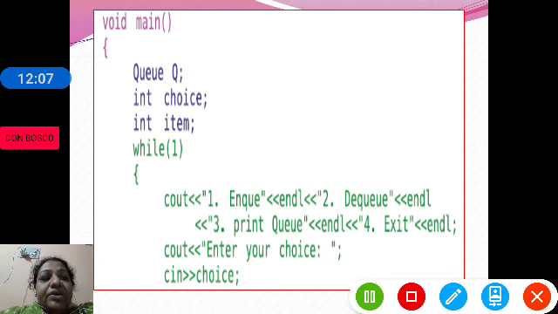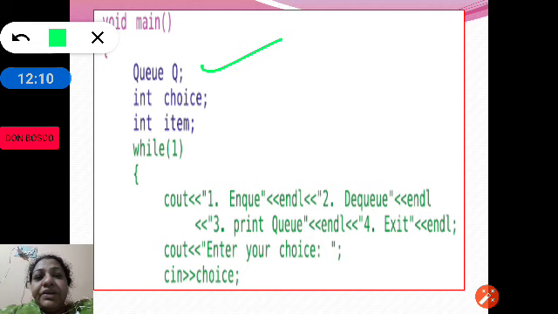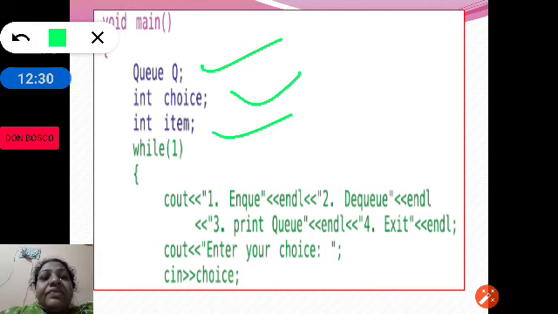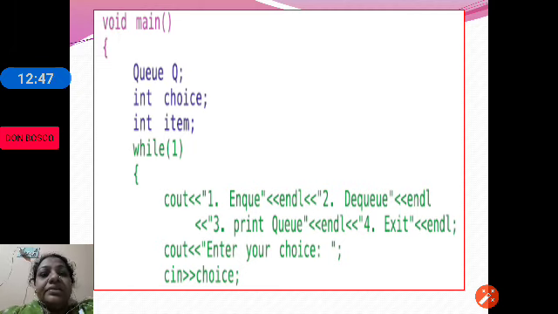Then we are taking int choice as an item. Then we are giving while 1, which represents true. So we are giving 4 options: 1 NQ, 2 DQ, 3 print queue elements and 4 exit, enter your choice. We are asking the user to enter the choice.